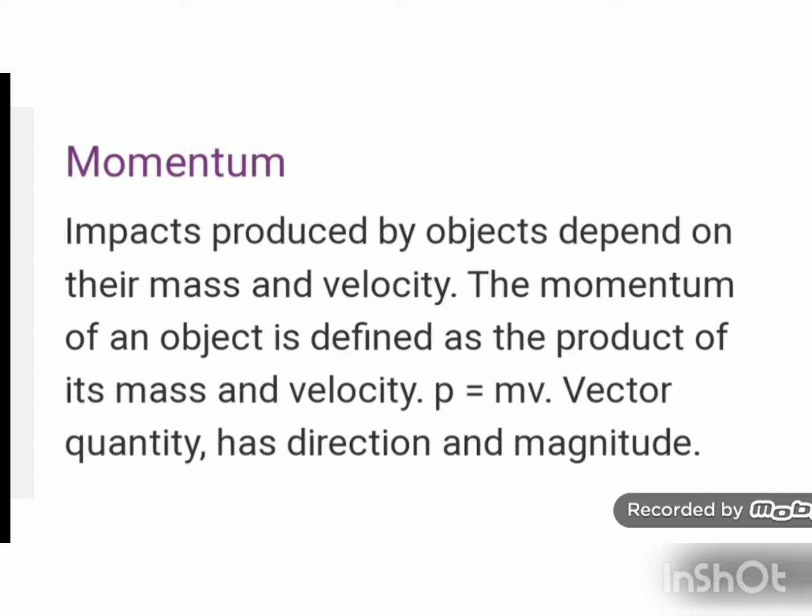responsible for the impact of force, and because of this Newton introduced a new quantity that is called momentum. So the impact produced by an object depends on its mass and velocity, and the momentum of an object is defined as the product of its mass and velocity. Momentum is represented by the symbol P. So P is equal to mv. Momentum is a vector quantity and has direction and magnitude both.